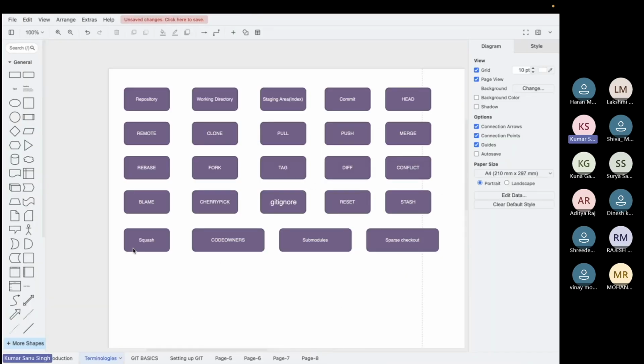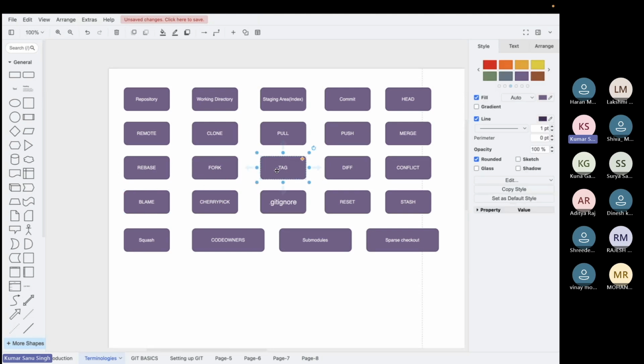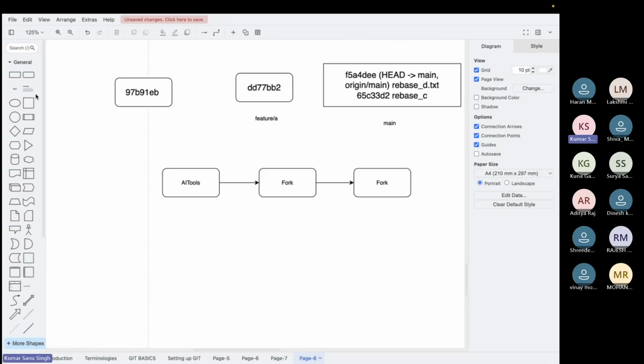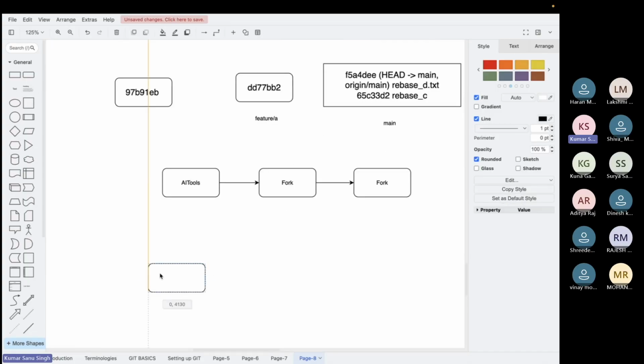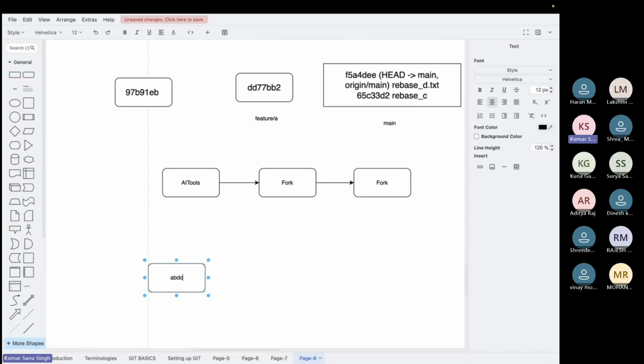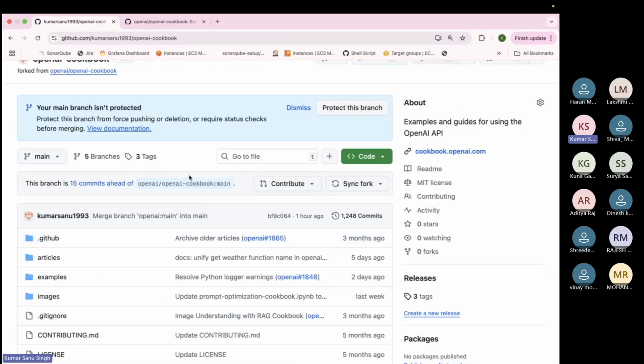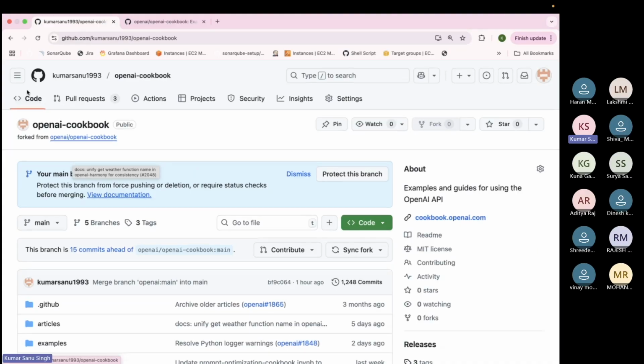Clear. Now let's go to the next topic. What is our next topic? The next topic is tag. What is a tag? So let's say today is my deployment, and I have the latest commit called ABCD. For example, let's go to the main branch.